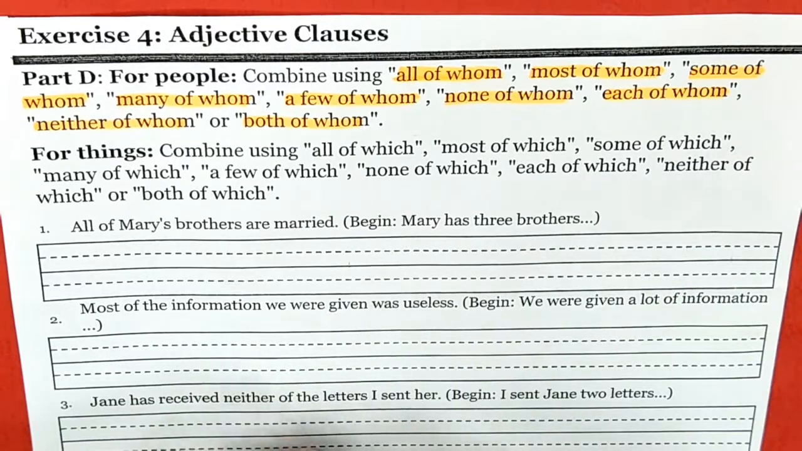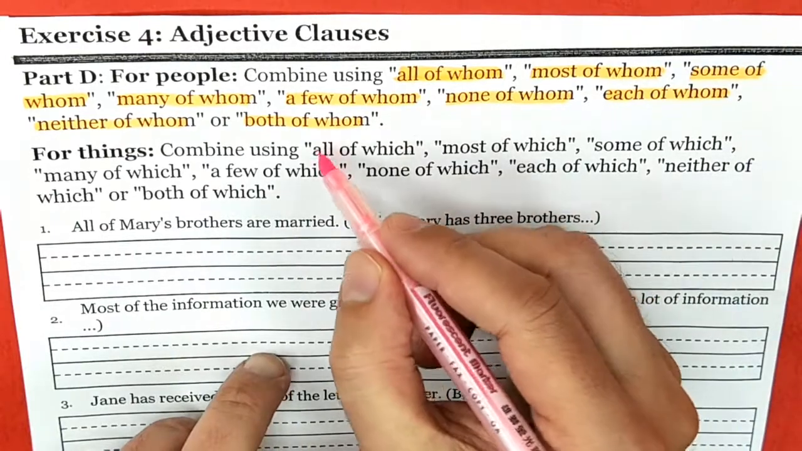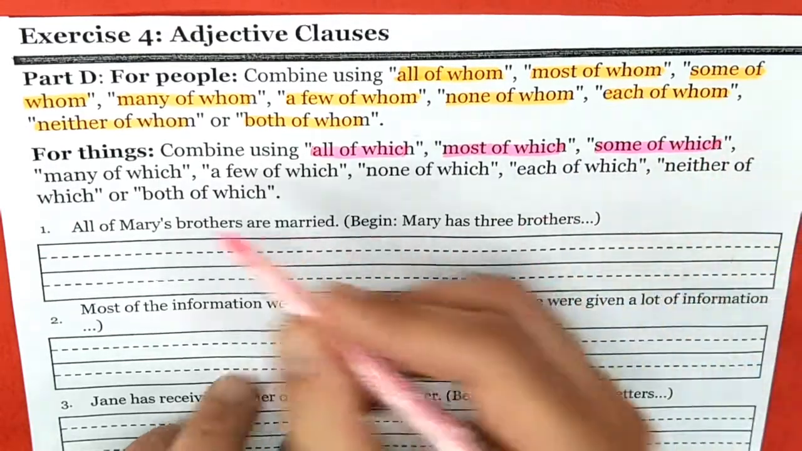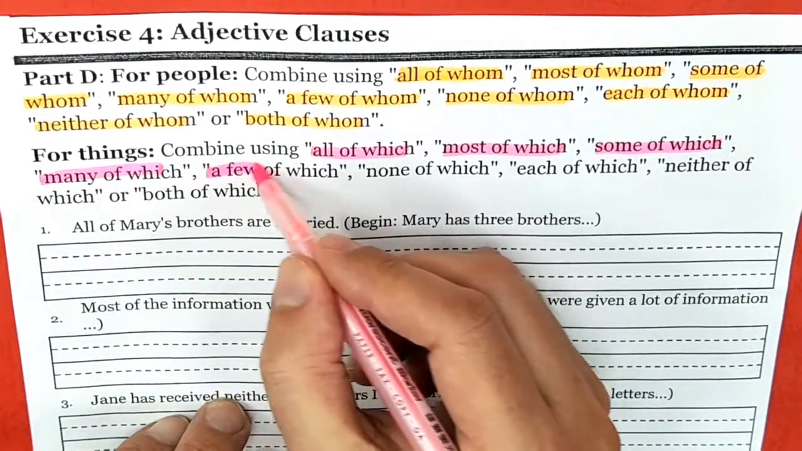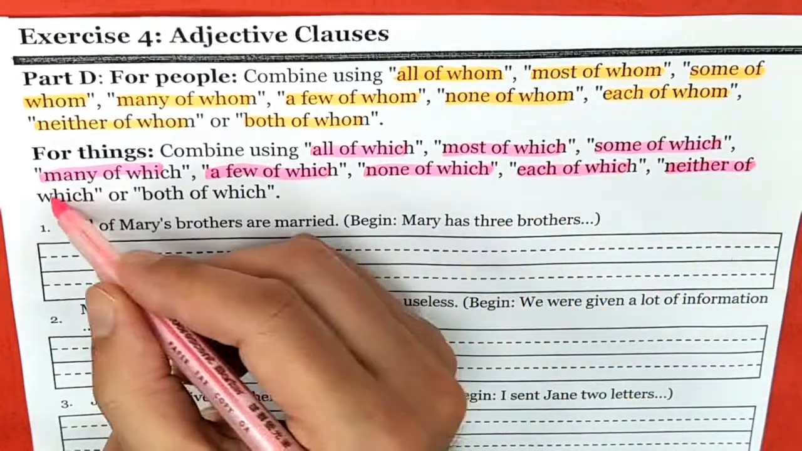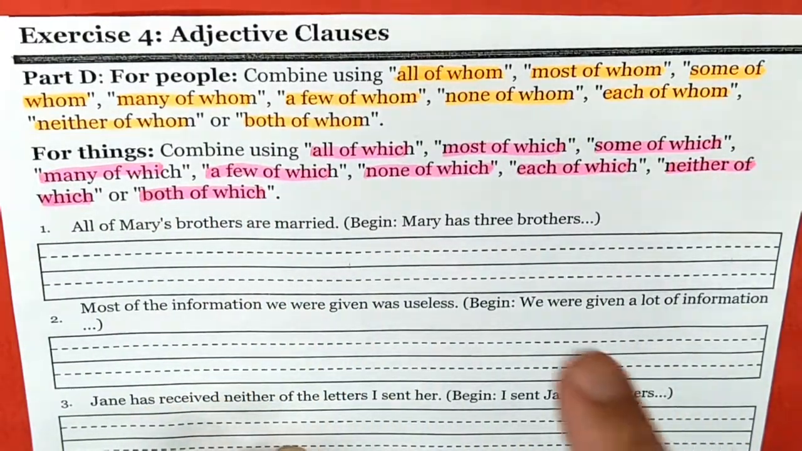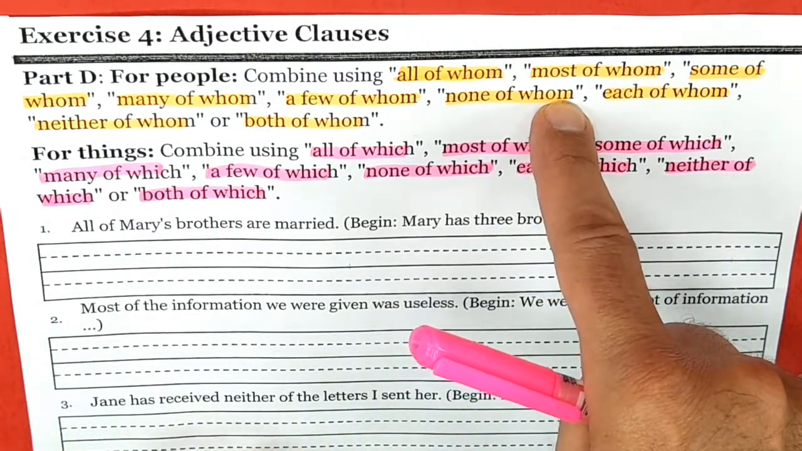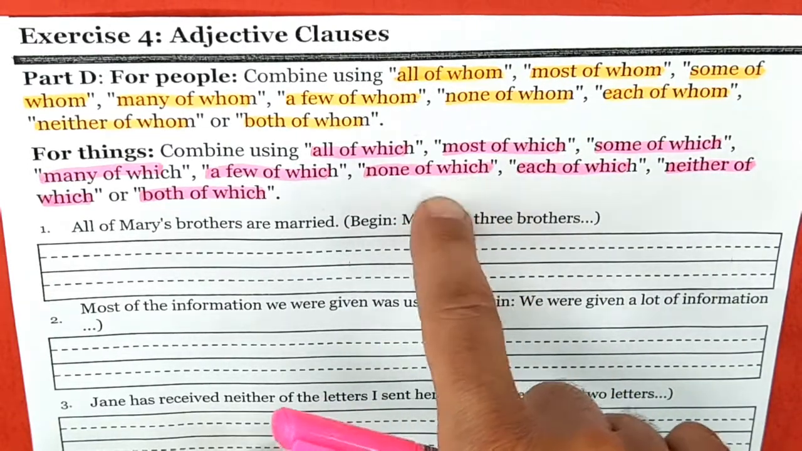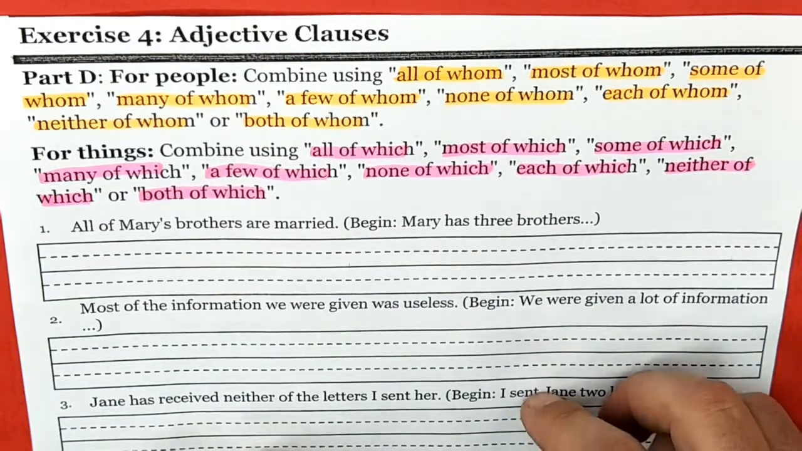Now, if we're talking about a thing, we use which. Look, all of which, most of which, some of which, many of which, a few of which, none of which, each of which, neither of which, both of which. Okay? So for a person, we use whom as the object of the preposition. For things, we use which as the object of the preposition. All right, this is very easy.